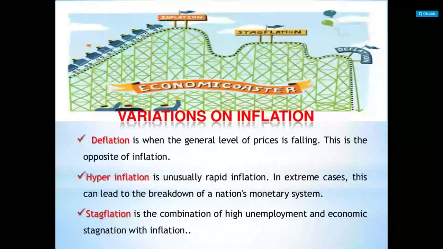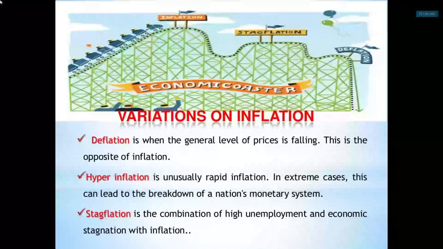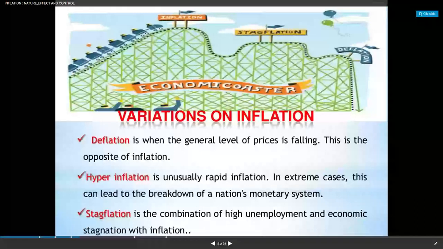Rate of inflation is the rate of change of the general price level. When we take the time period, we write it as Pt minus Pt minus 1. What is Pt?